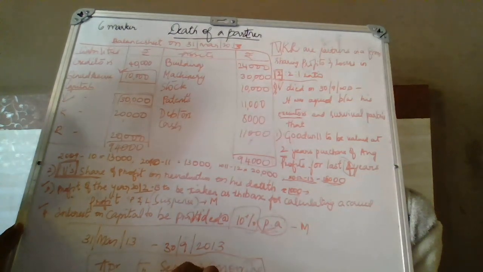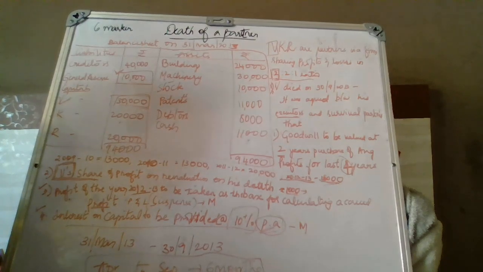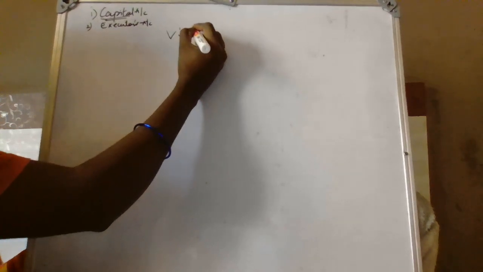So let's prepare his account, V's capital account. What are the accounts that we are supposed to prepare? One is the deceased partner's capital account, and one more is called the executor's account. So first we shall prepare the capital account. Who is dead? V. So V's capital account.